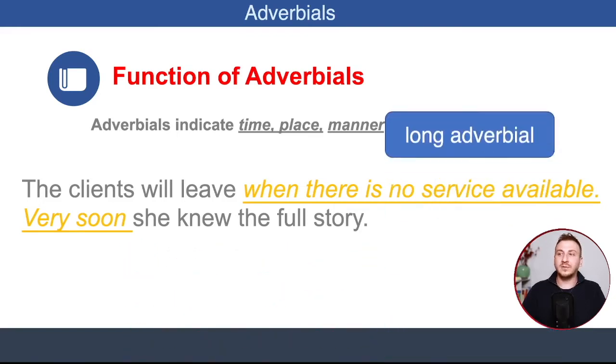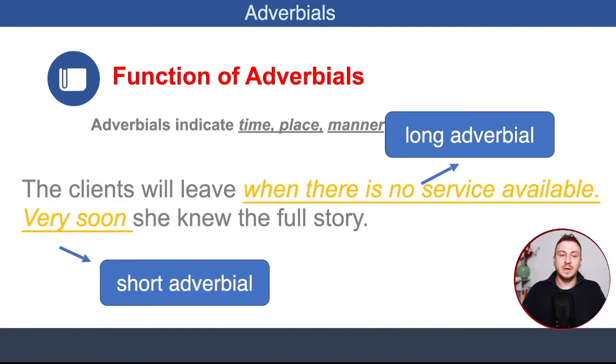Now, when we have long adverbials, they usually go at the end of a sentence, right? So the clients will leave when there is no service available. This adverbial is telling us the time, right? The time when they will leave. Very soon she knew the full story. Here we have a short adverbial, and because it's a short adverbial, we can place it at the beginning of a sentence, even though it's not wrong to place it at the end of a sentence as well.